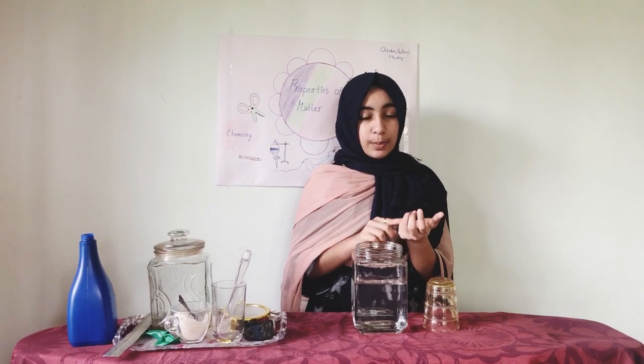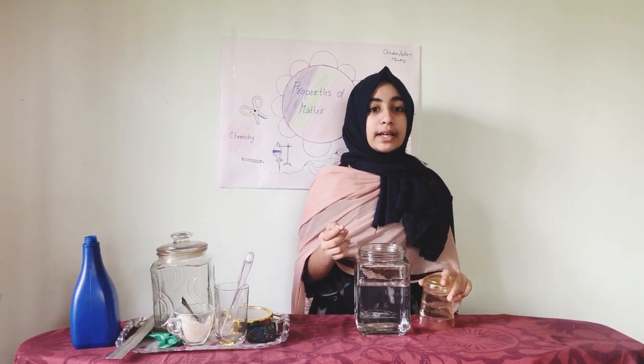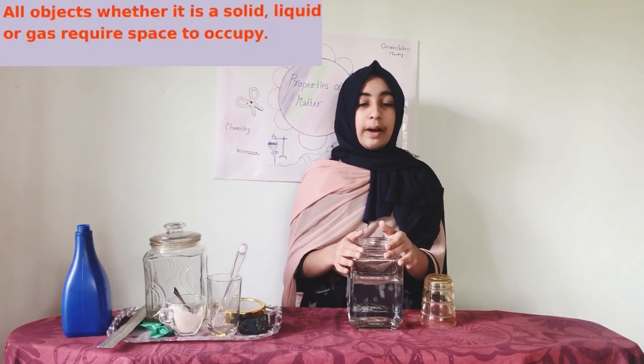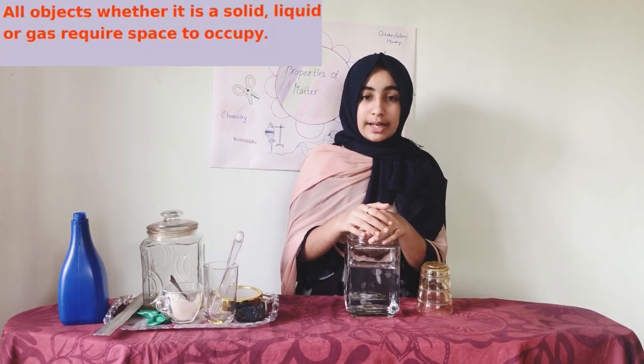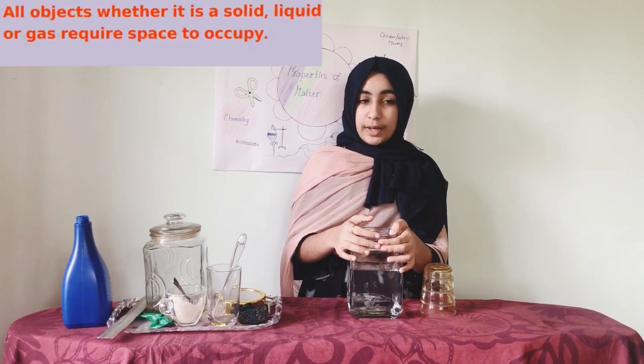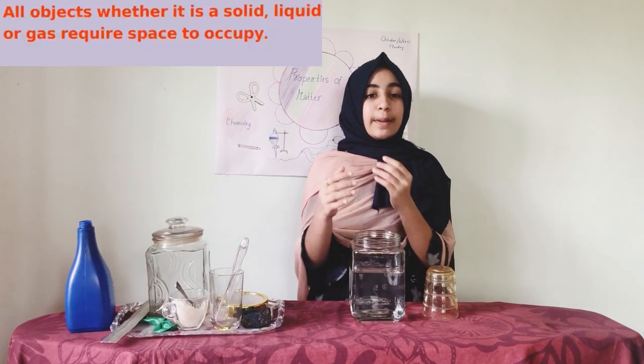So we get that the air in the tumbler and the tumbler take space in this jar, and the water level increases. So we get the inference that air occupies space. So also, matter occupies space. So we can do another experiment.